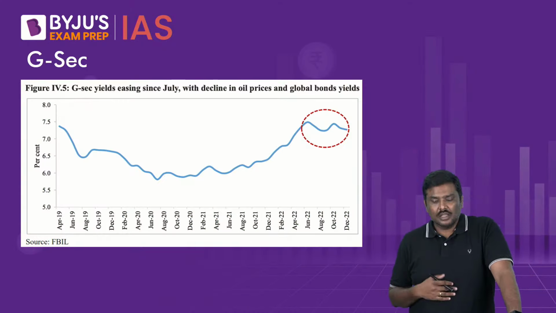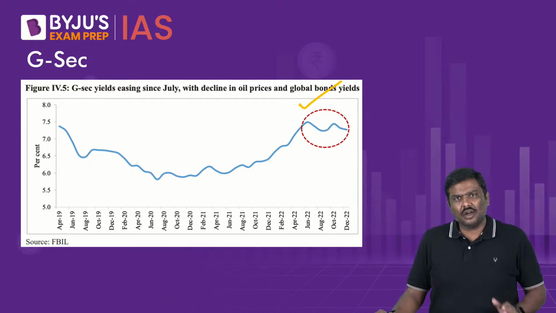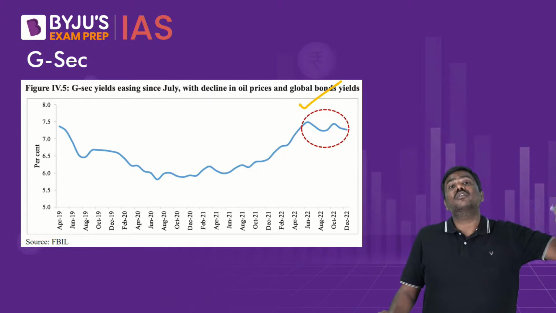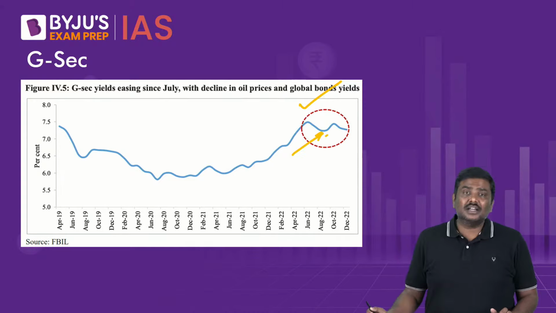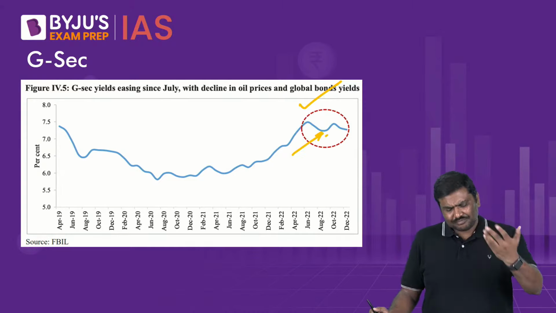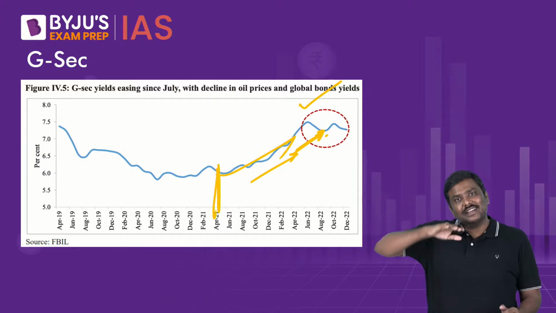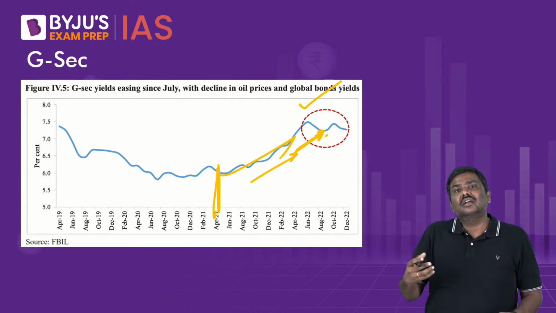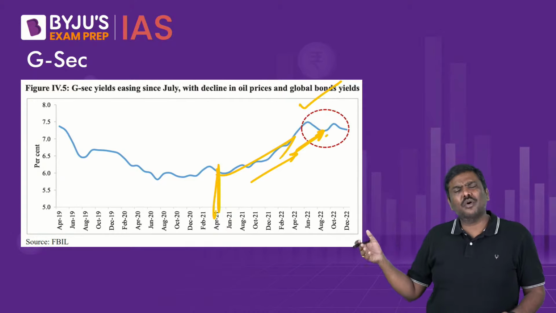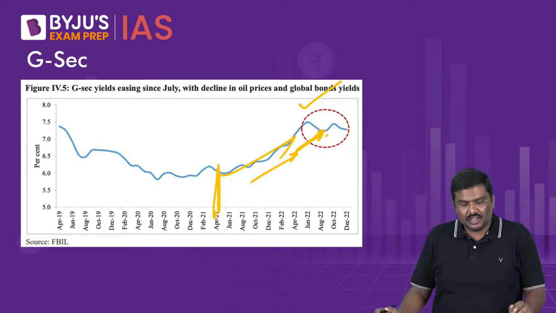Now, apart from that, because of government borrowings in the domestic market, or a higher amount of borrowings done by issuing government securities in the market, you will see that G security yields have actually gone up in recent times, especially post April 21. You will see that there is a rising yield, and that is logical. It is very much logical, because government has kept on supplying more and more bonds. Supply has increased, the market prices will go down, obviously the yield rate will be higher.